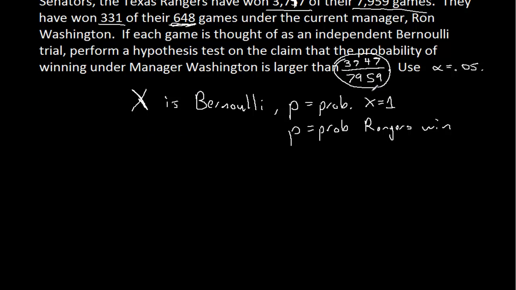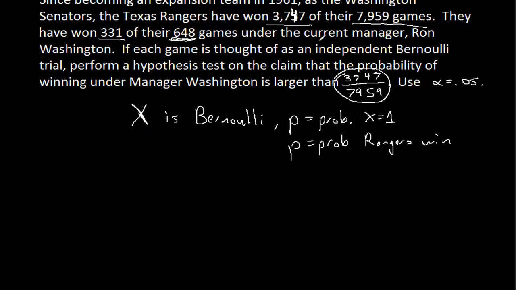Okay, we have a nice point estimate for p. If indeed all the managers are the same, in particular if Ron Washington is no different than the other managers, then p would be 3747 over 7959. That would be our good estimate for p. However, notice that under Ron Washington, the Rangers have been better than 50%, whereas this is less than 50%. So it makes you think that maybe their probability of winning under Washington has actually changed, and it's no longer equal to this 3747 over 7959.